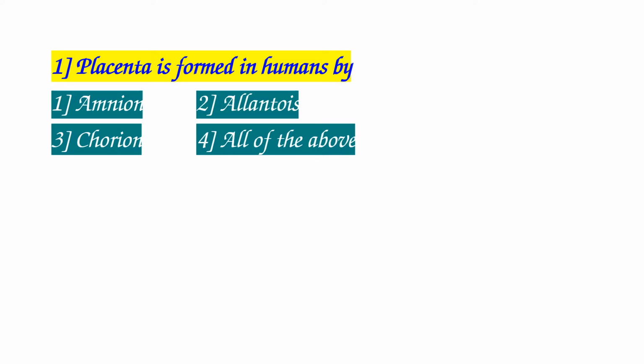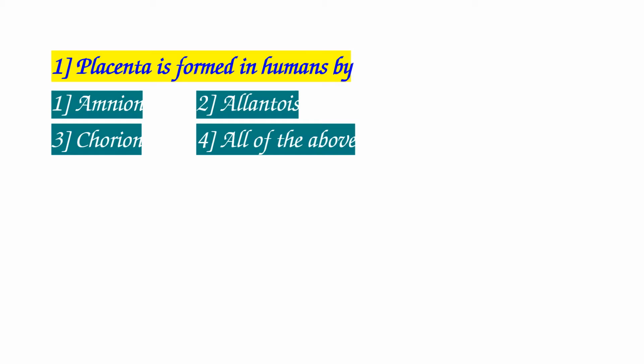Amnion. It is a membrane that closely covers the embryo when first formed. So that means the embryo is covered with two membranes, embryonic membranes. One is chorion and another one is the amnion. So amnion is the innermost embryonic membrane which is very close to the embryo, and it has a cavity filled with a fluid called the amniotic fluid, and it is helpful for protection of the developing embryo.